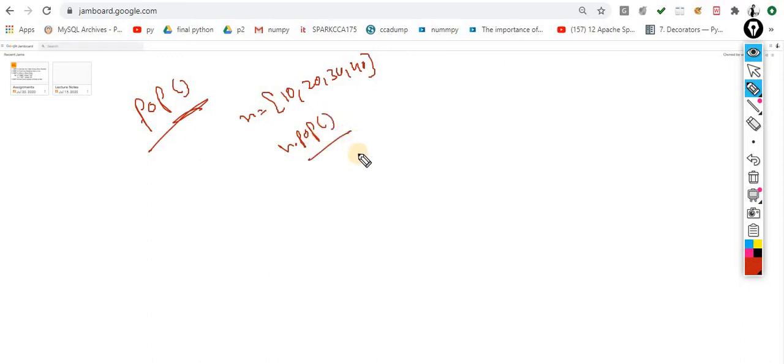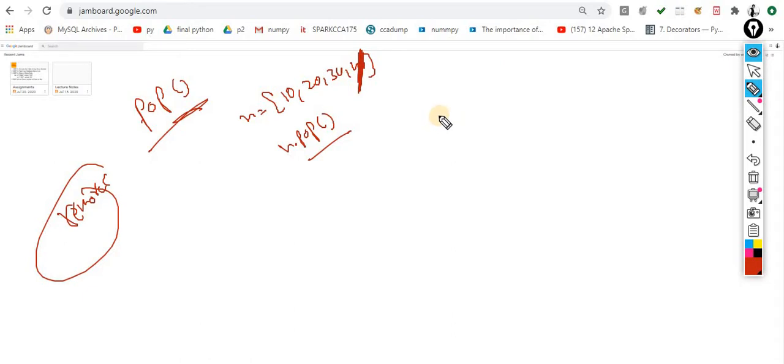Okay, n dot pop. So what will it do? It will pop out the last item, meaning remove the last item. What is the difference between remove and pop? The remove will remove a specific item. The pop will remove the last one.